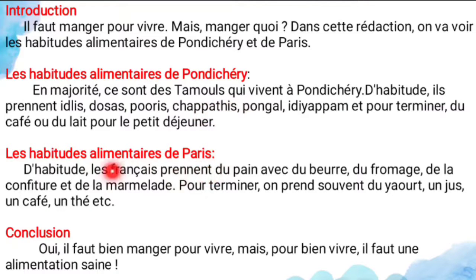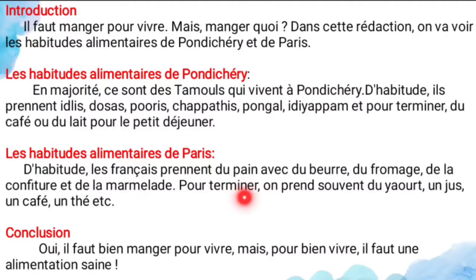And let us move to the next one. Les habitudes alimentaires de Paris, that is food habits of Paris. So d'habitude, les Français prennent du pain avec du beurre. It means the French usually take bread with butter, and du fromage means cheese, and de la marmelade, it's marmelade only, confiture also jam.